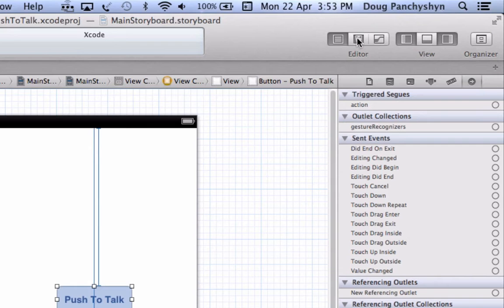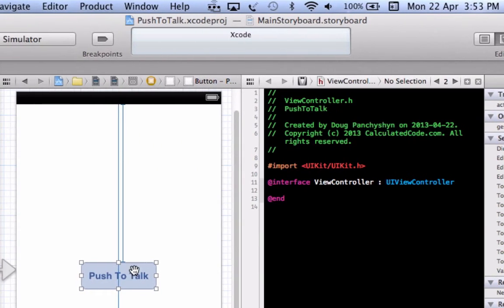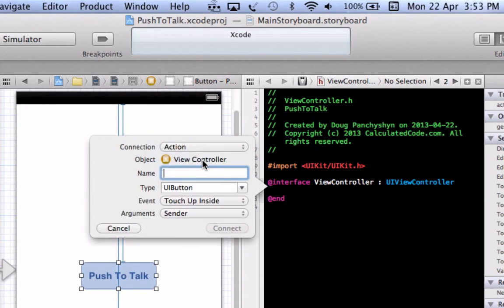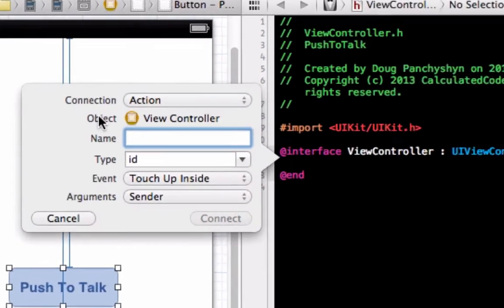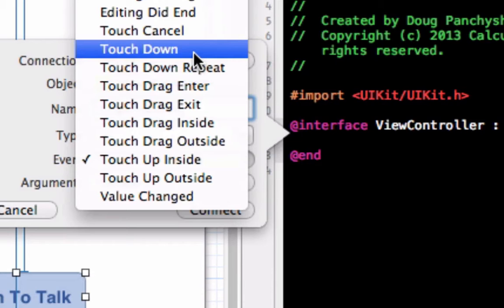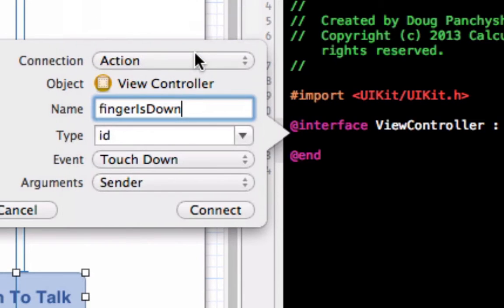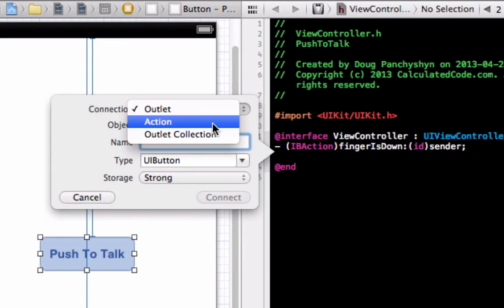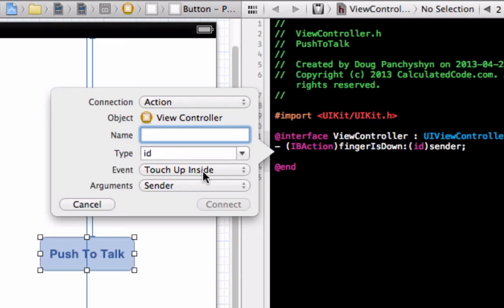So what we're going to do is move up here and show our assistant view, and we're going to control drag over here, and we want to create one action, and we're going to say finger is down, and for this we're going to use the touch down event rather than the touch up inside, and we'll go connect, and then we're going to create another one where it's going to be an action and we want the touch up inside, so we're going to say finger is up.